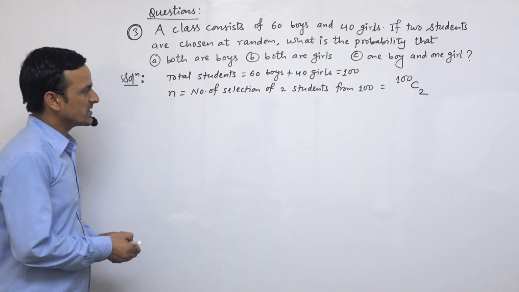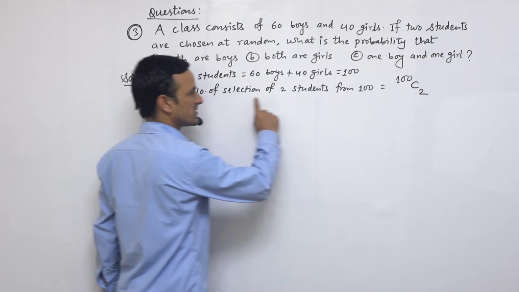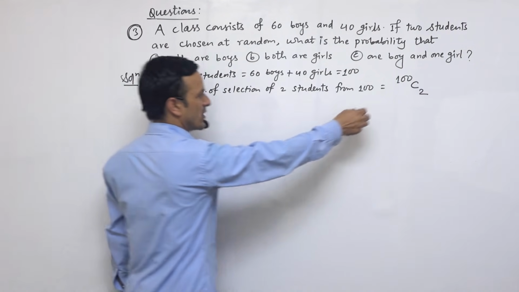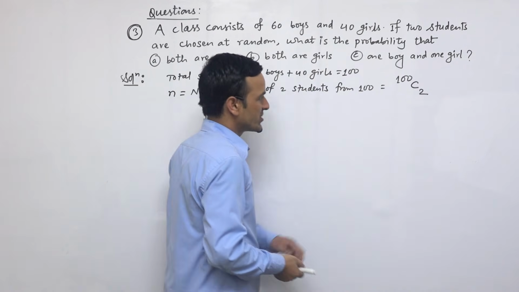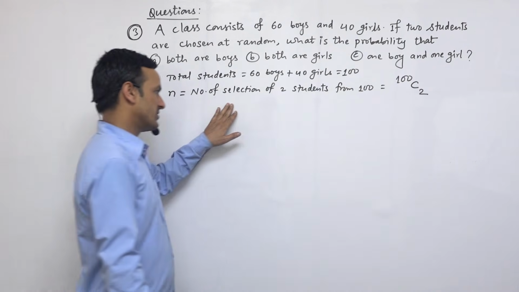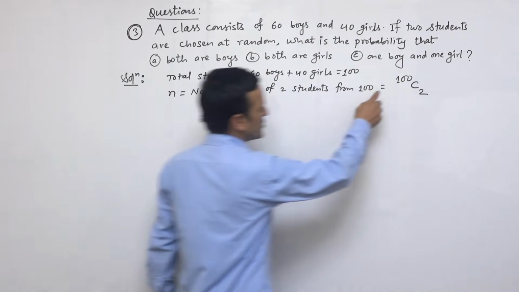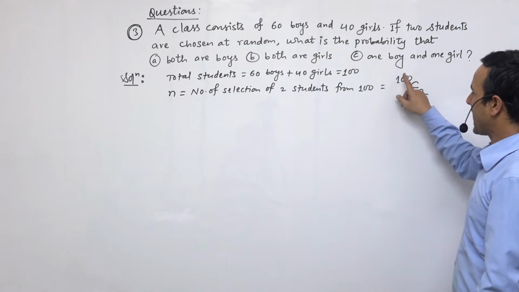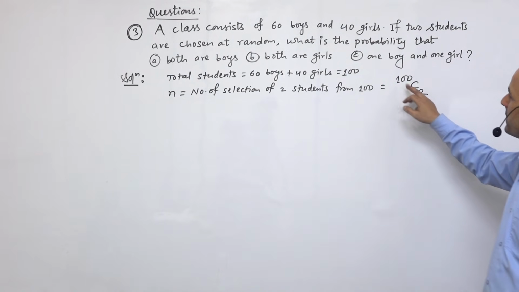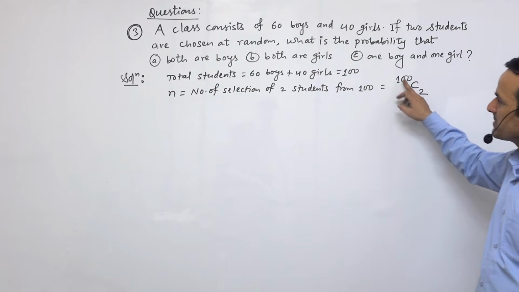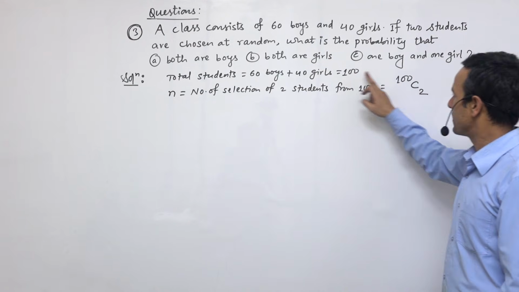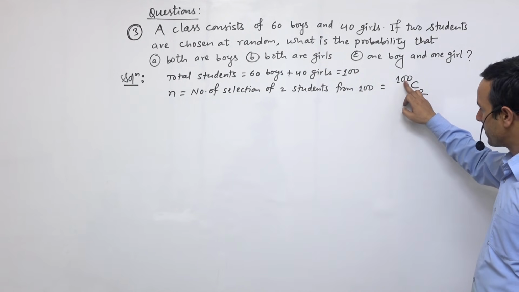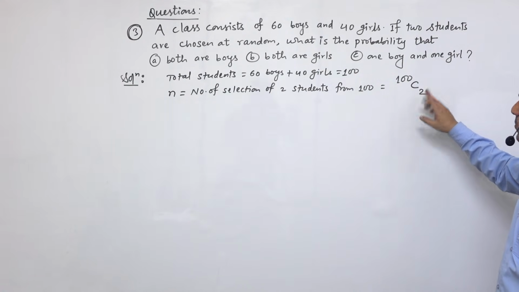100 C2 means what? Here is a word sentence to write this 100 C2. Actually, this 100 is written in the place of n, it is the form of nCr. n means the total number of students, which is written here as 100, and out of 100 any 2 students we can choose.